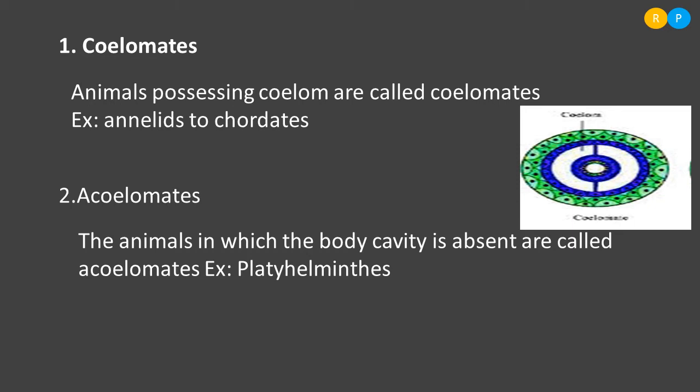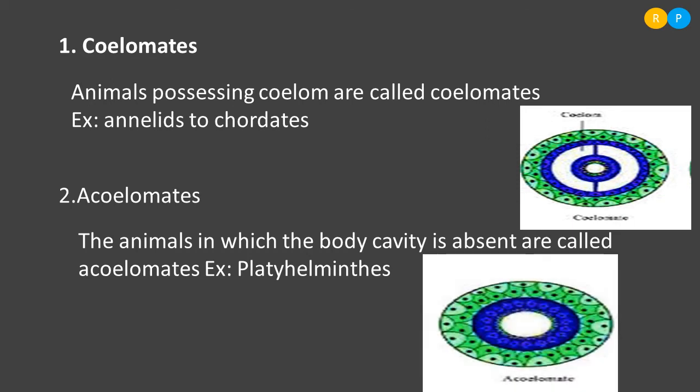So A, as I said before, when we use A behind a word, that indicates absence of that particular part. So here we are going to express the presence or absence of coelom in the organism. So when we use A behind that word, that means that particular part is absent in the animal. So acoelom is nothing but absence of coelom.